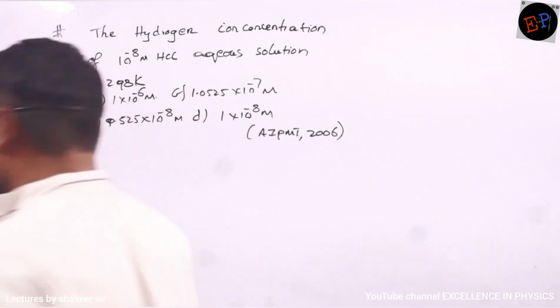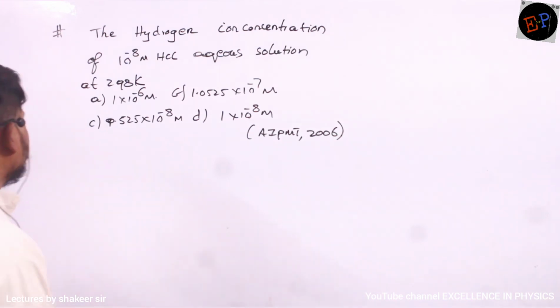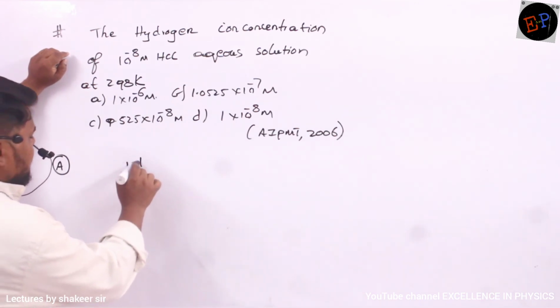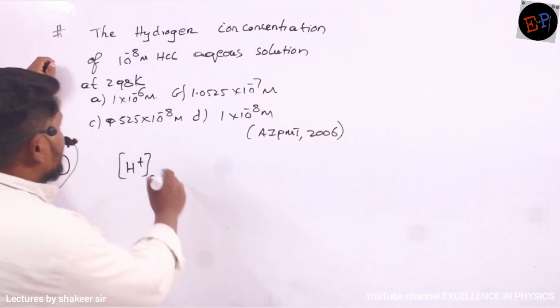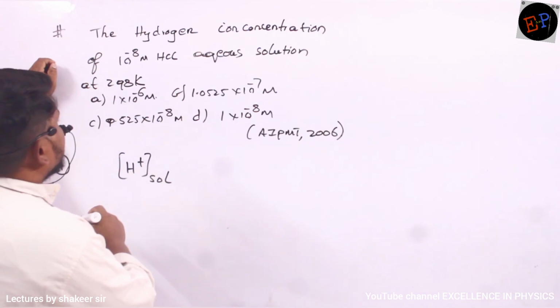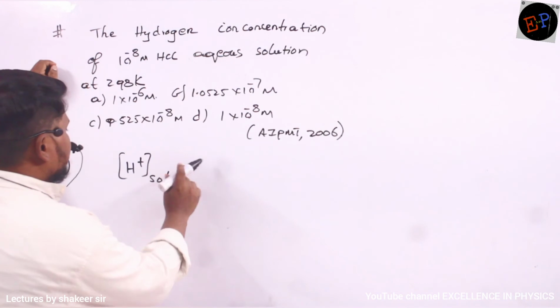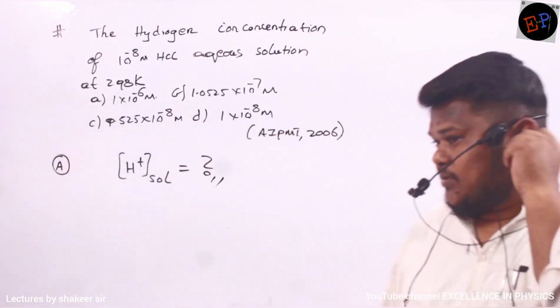If you have done it, check. So: hydrogen ion concentration of 10 power minus 8 molar HCl aqueous solution at 298 Kelvin. So what is given here? The H plus ion concentration of the aqueous solution, how much is it? That is what he is asking: the H plus ion concentration of the solution.